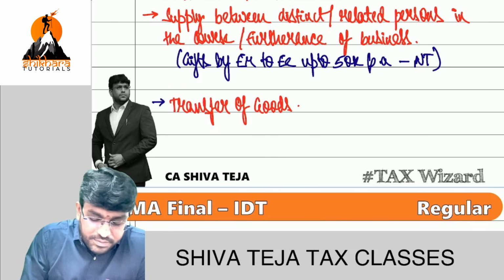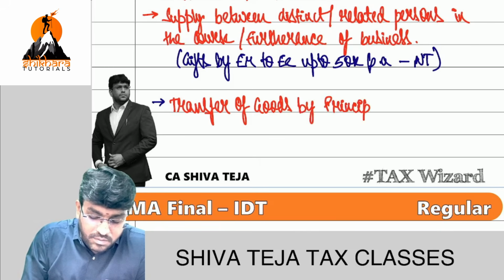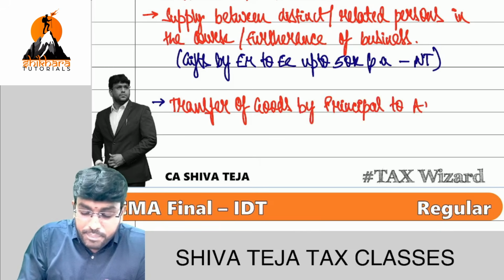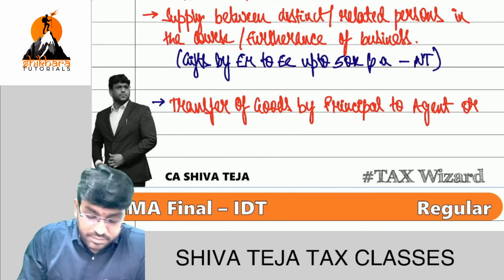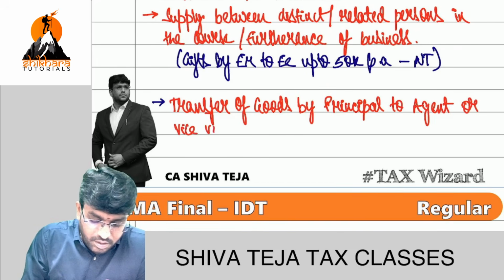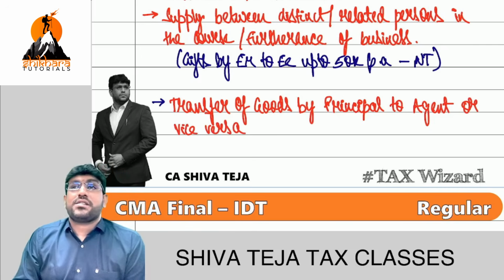Transfer of goods by principal to agent or vice versa.